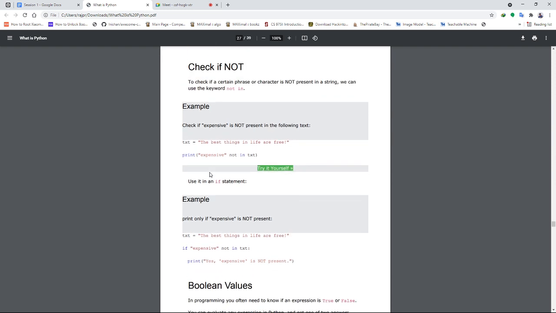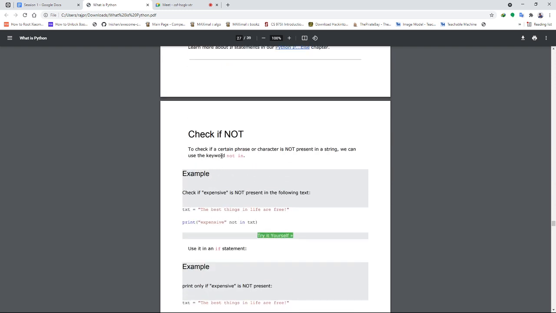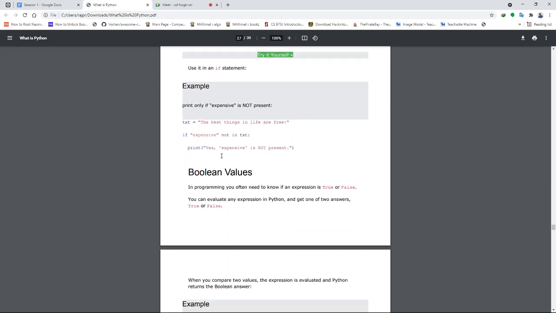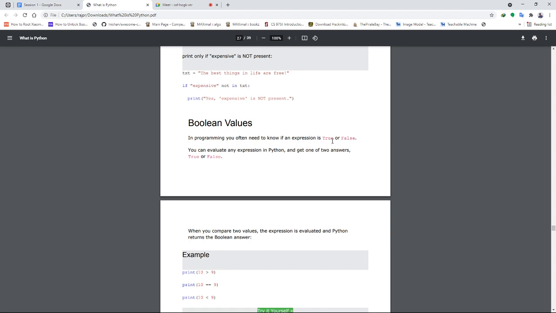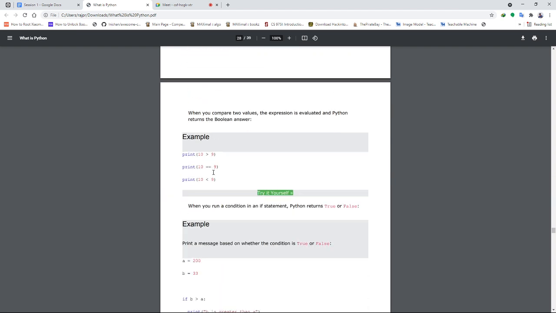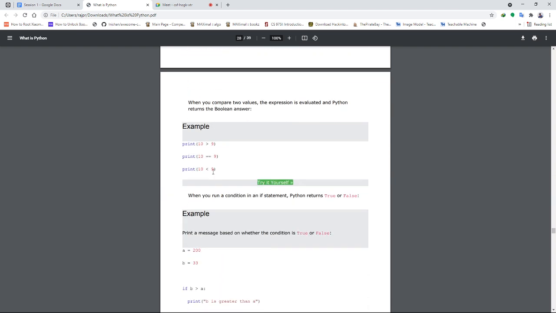Similarly, along with in, there is another operator, not in. Similarly, is and is not are also used. The is operator is the identity operator, used to check identity. And in is a membership operator, and not in is also a membership operator, used to check membership of things. So now Boolean values, true or false, I had told you, can be used to evaluate logical statements.